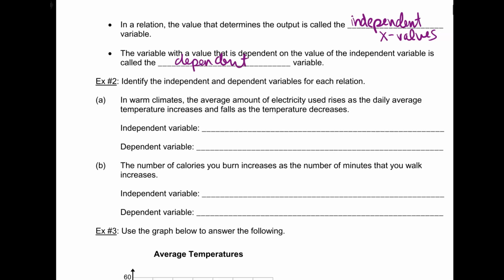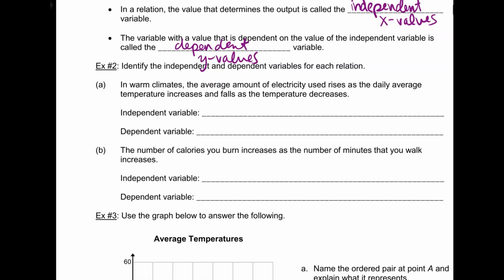Do you remember doing these before? Awesome. Okay, so if you remember, perfect. You should feel happy. This will be a great chapter for you because you should get an A. If you don't remember, perfect. We're going to review. You should get an A. Okay. Identify the independent and dependent variables for each situation.